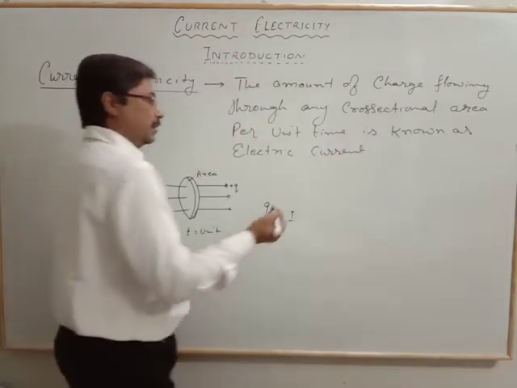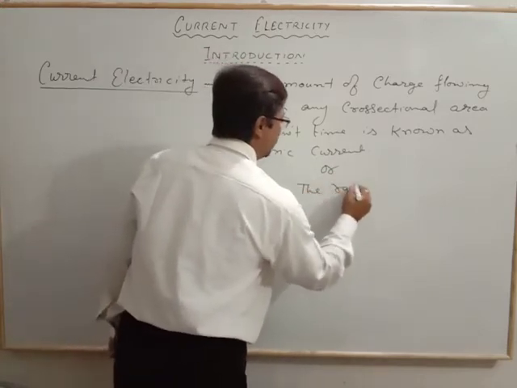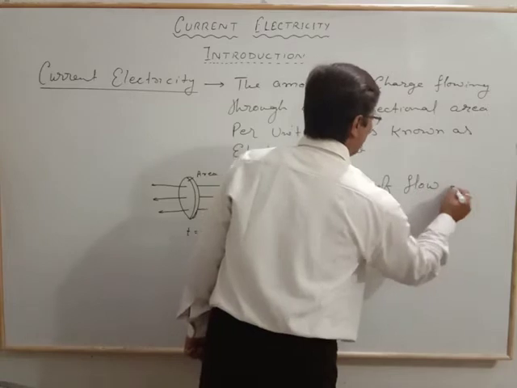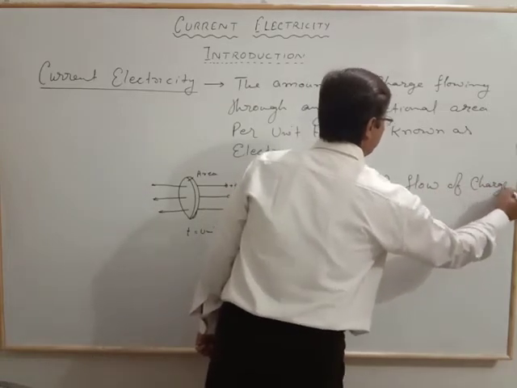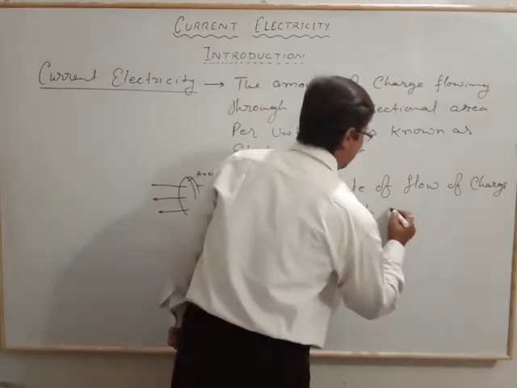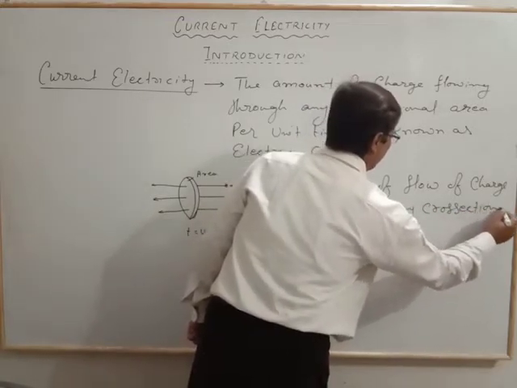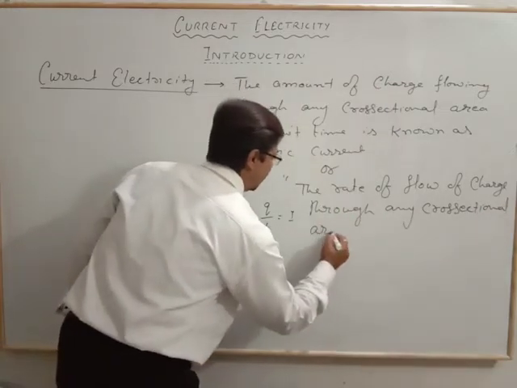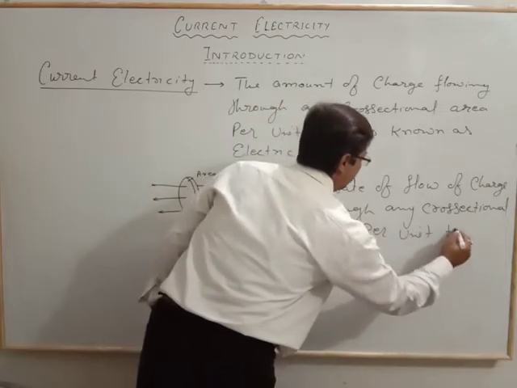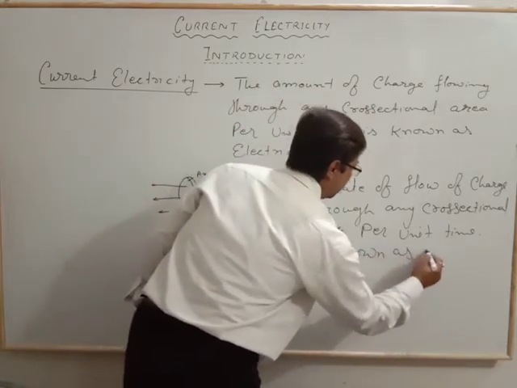Or, in other words, the rate of flow of charge through any cross-sectional area per unit time is known as current.